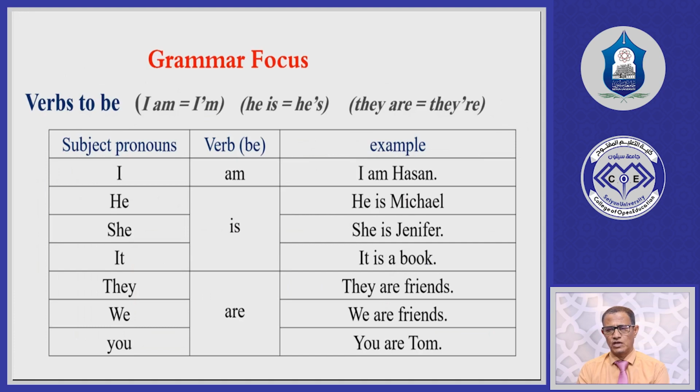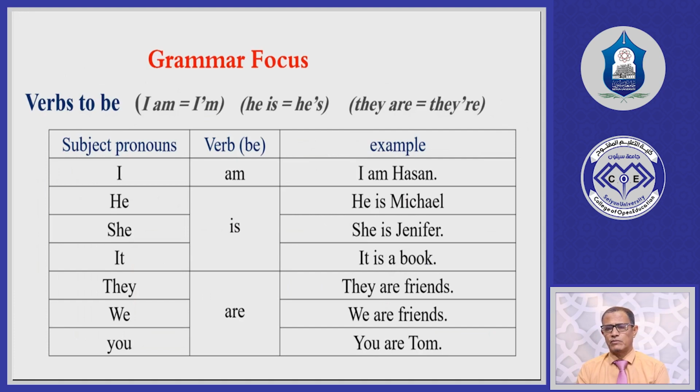For example, instead of he, we can say Ahmad is, Ali is, Hassan is. We can give some other singular noun instead of the pronoun. For example, instead of he, we can say the doctor, the boy, and so on. She can also be replaced with the name of a woman or a girl. Instead of she, we can say Aisha is, Fatima is, or any other name for a female. And you have also it. It is just for animals or for inanimate things.